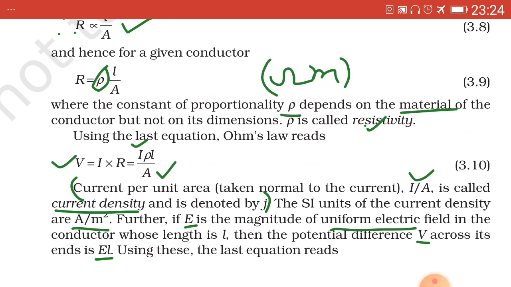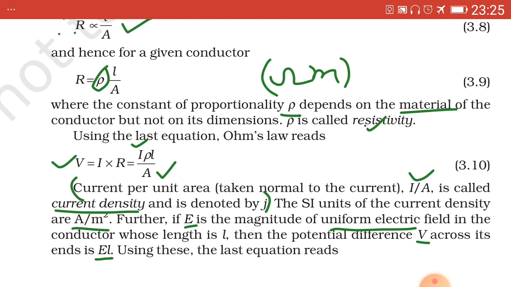Or instead of current per unit area, you can write amount of charge flowing per unit time, and then again per unit area, taken normal to the current. The SI unit of current density is ampere upon meter square, capital A upon small m square.